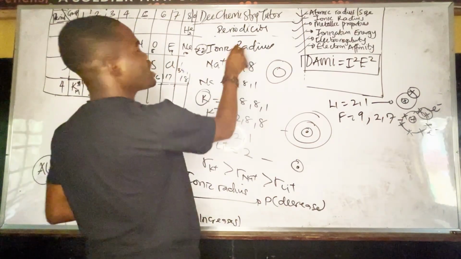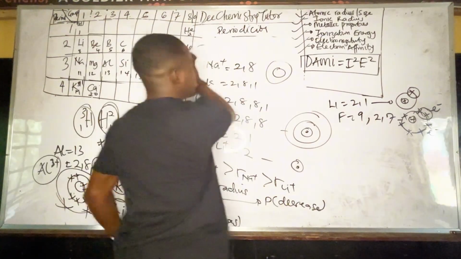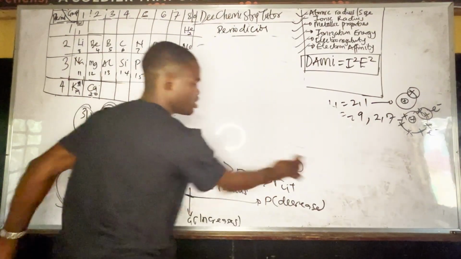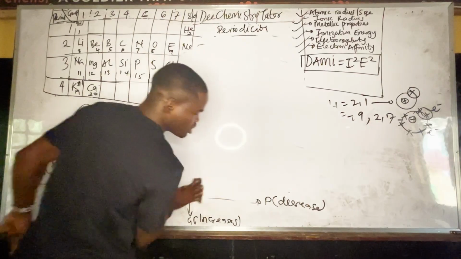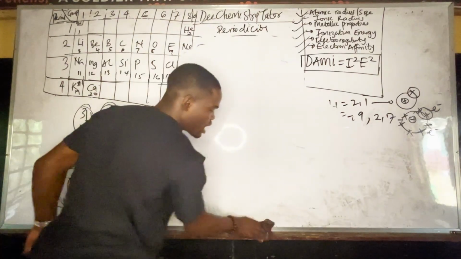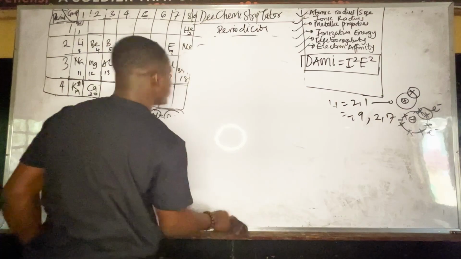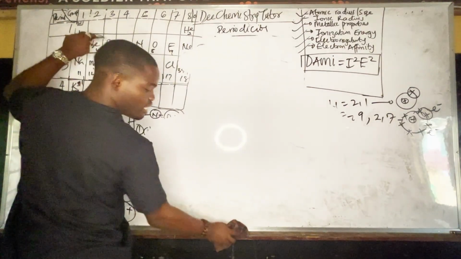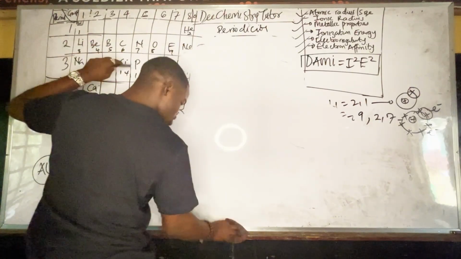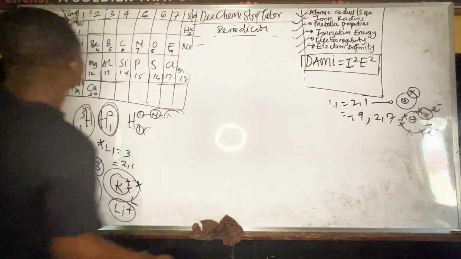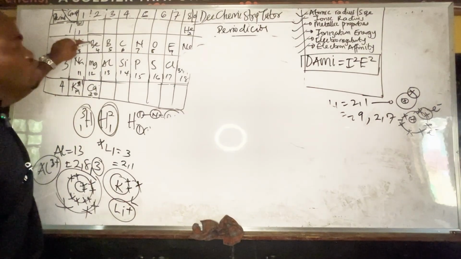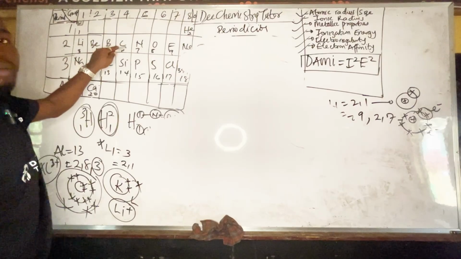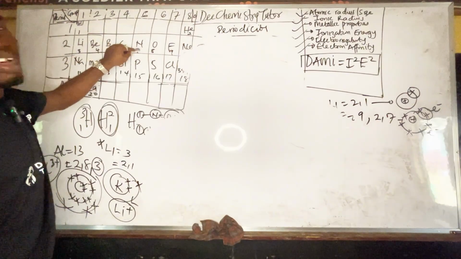Number 3, metallic properties. Of course, this one is like a rule of thumb, because you should know that group 1 elements are called alkaline metals. Group 2 are called alkaline earth metals, right? Group 3 are called the boron family. Group 4, carbon family. Group 5, nitrogen family.